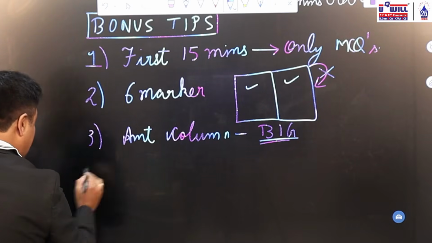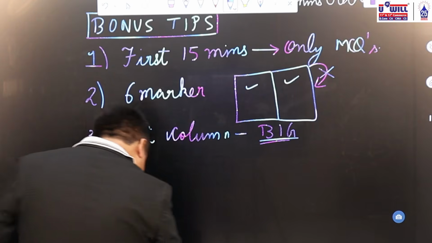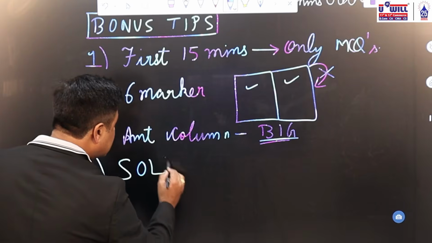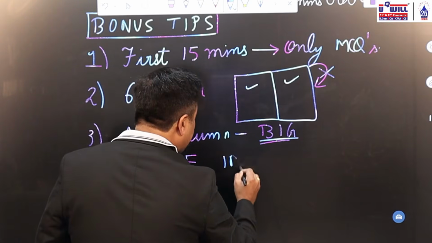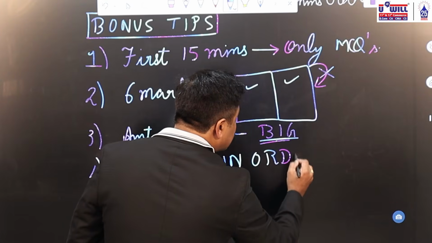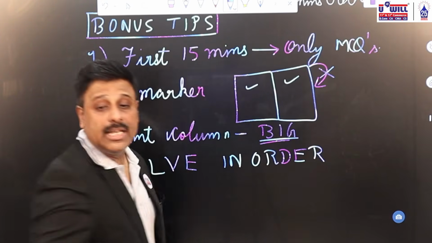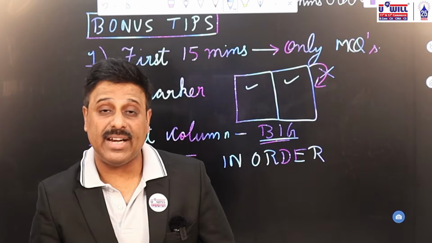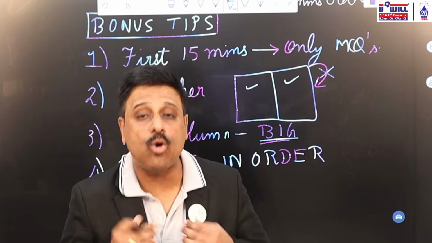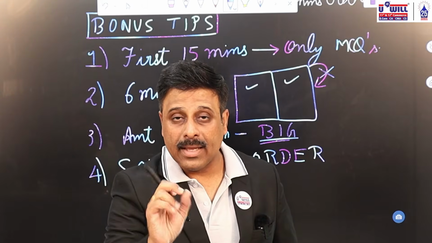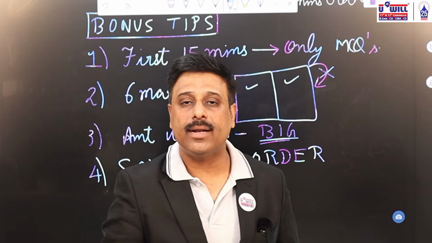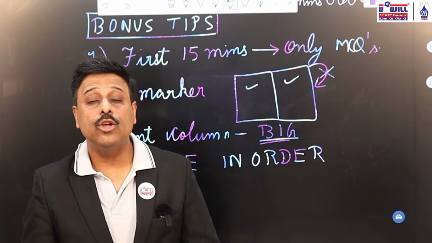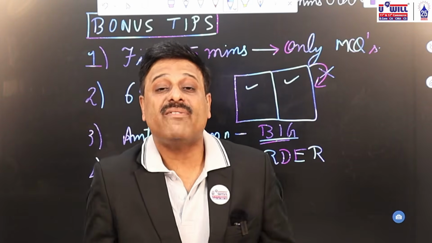And last but not the least, last particular tip what you can remember is that solve the questions in order only. This is my recommendation. If you would see other videos, they'll always tell you that solve those questions first which you are completely confident about, etc. I don't advise that. Reason, when you solve questions in any random order, there are fair chances that at the end of the paper you realize you did not notice only question 22 is left out.